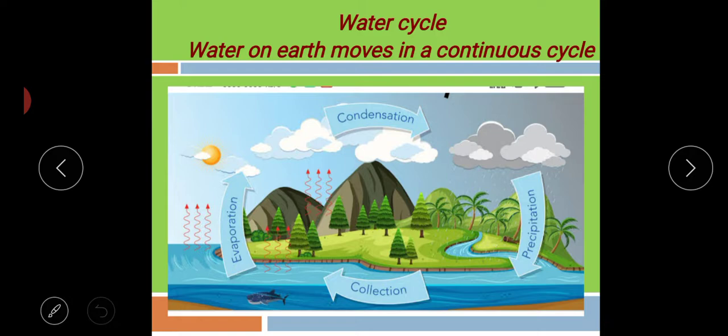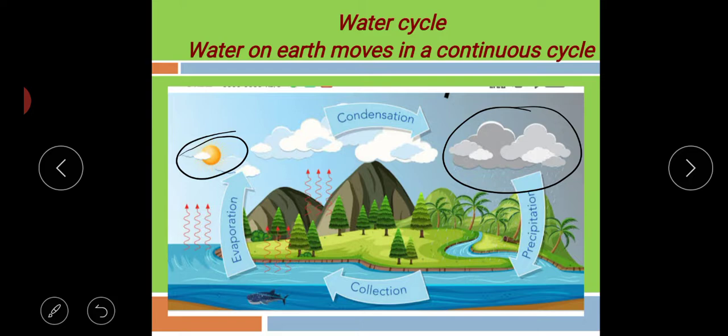And what is this cycle? You can see in this picture. This is the sun. The sun gives us heat or energy, we know. And these are the clouds. And here you can see drops are there. This is rain. Yes or no? When these clouds give water in the form of rain, that is called precipitation.